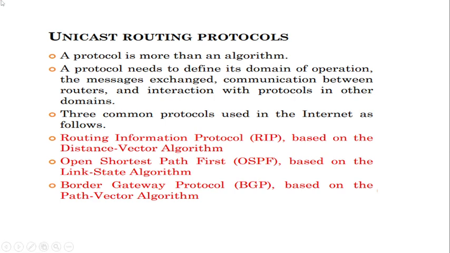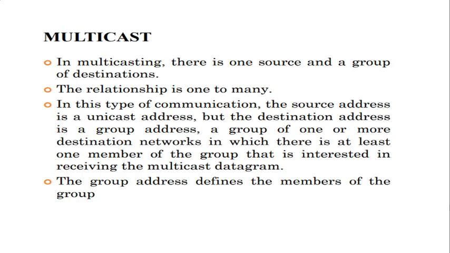And the next one is known as Open Shortest Path First, OSPF. This is based on the link state routing algorithm. And the third one is called Border Gateway Protocol. This is based upon the path vector algorithm. So each and every protocol defines the domain operation as well as the messages to be exchanged, communication between the routers, as well as the interaction of the protocol in other domains. So three common protocols are being discussed in this slide.